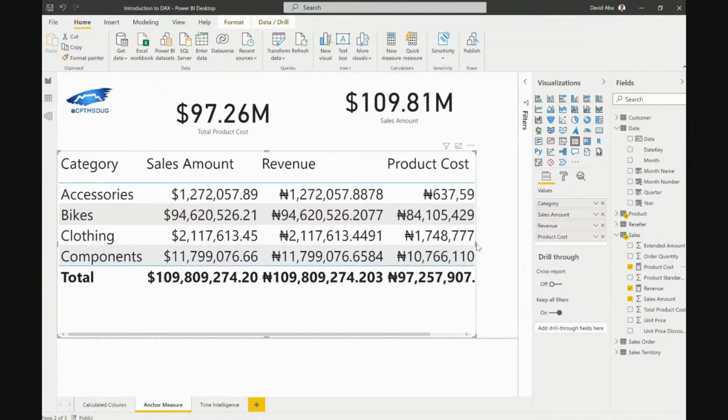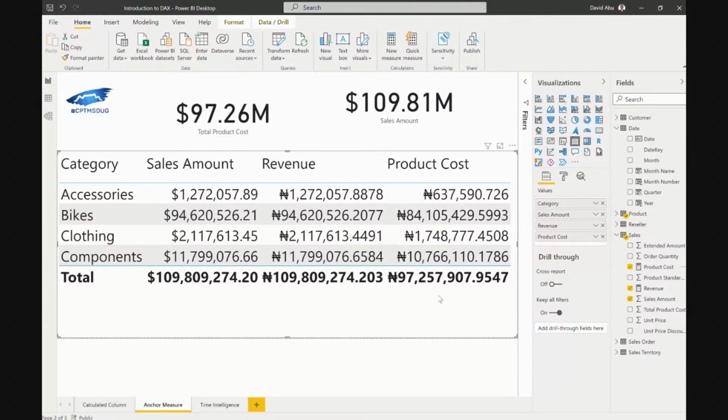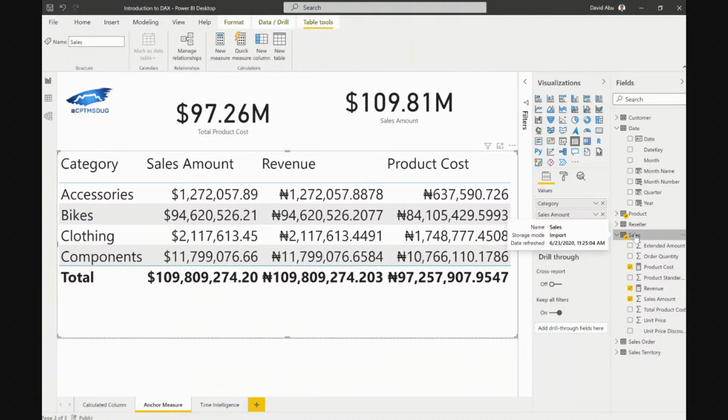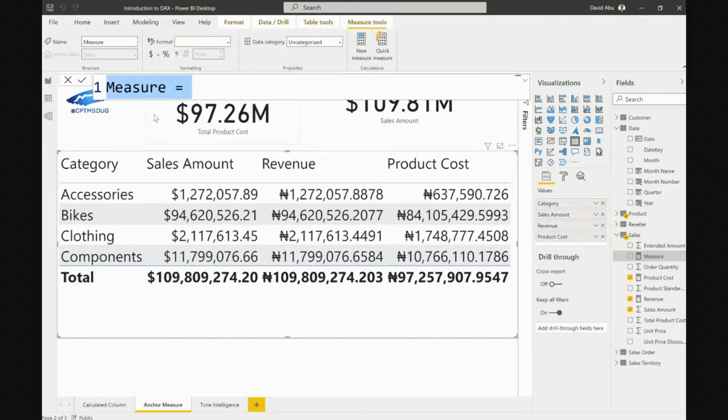Cool. So now we have our numbers here. If you notice, we have the 97 million and we have the 109. Now we can minus them and look for our profit, because Leo said, David, give me profit. That is what I need. So now you can see how we first converted it into an anchor measure, and then we want to do our profits. Can you see the way we are expressing ourselves using the data that we have? Our profit will be revenue, which is what we have as sales amount, minus product cost. It's as simple as that.